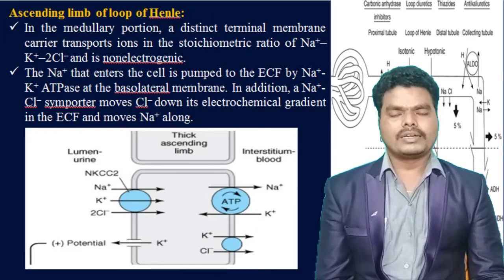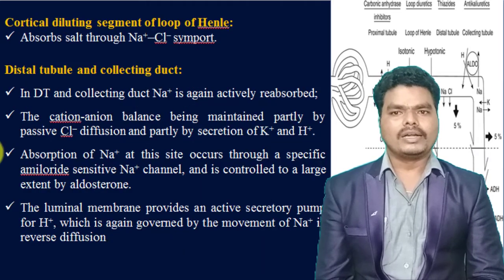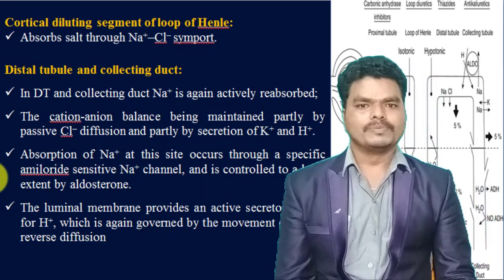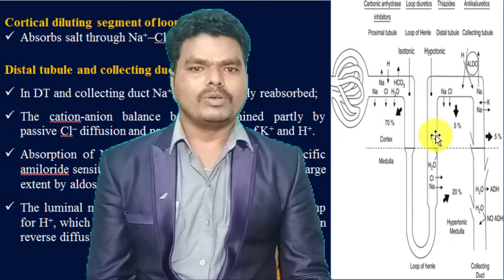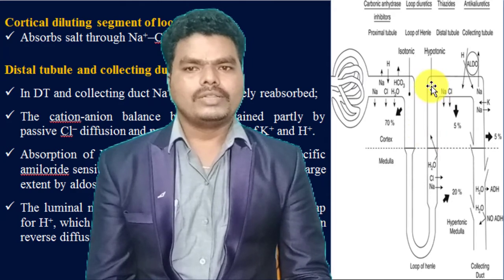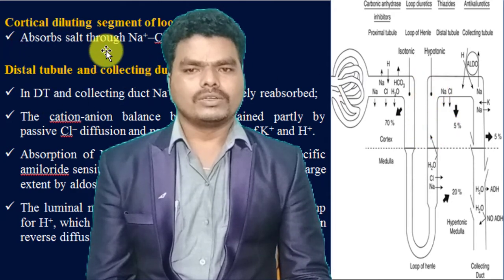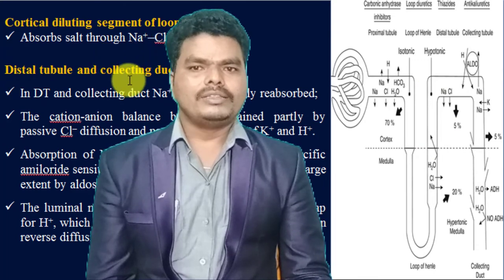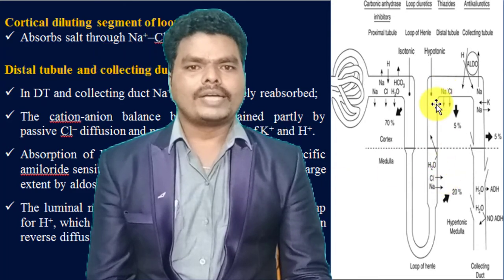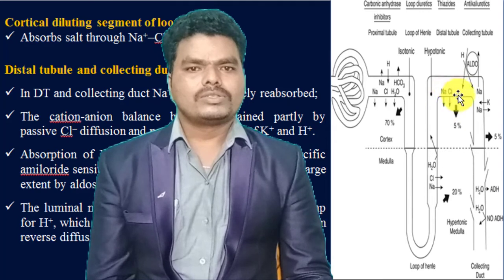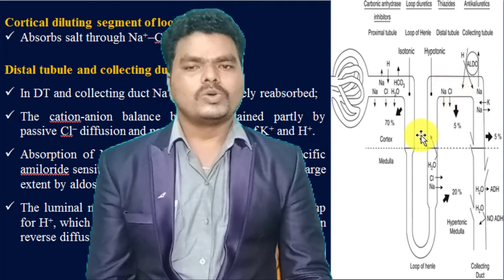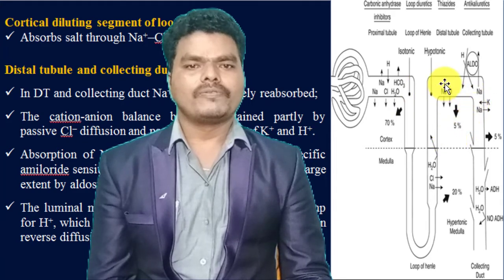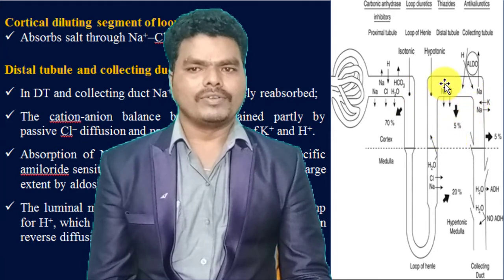And the third site is the cortical diluting segment of the loop of Henle. At this site, there is a sodium chloride symporter. Through this sodium chloride symporter, sodium and chloride are reabsorbed from the lumen into the interstitial fluid.